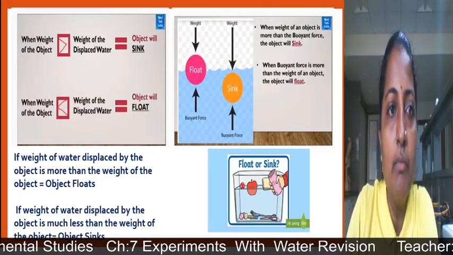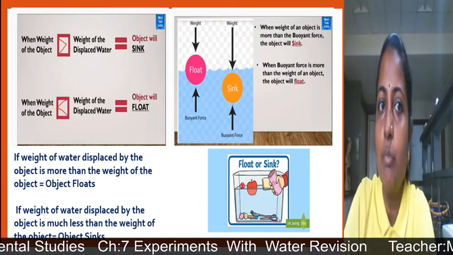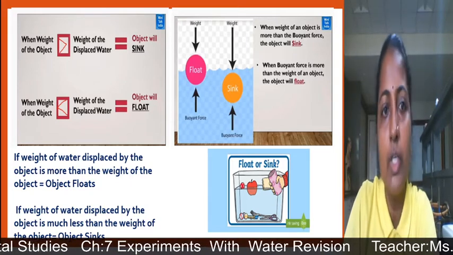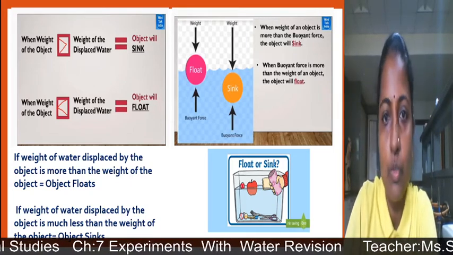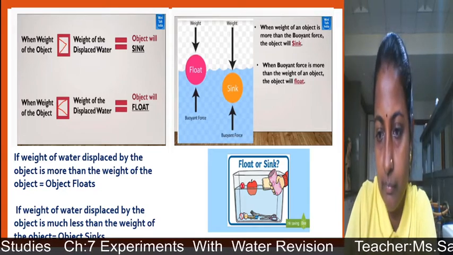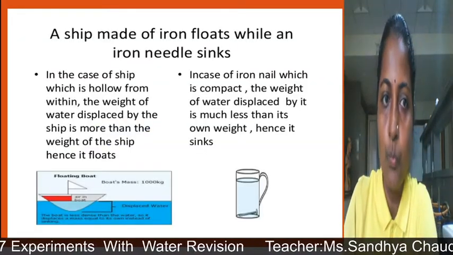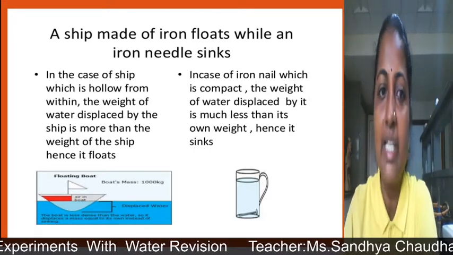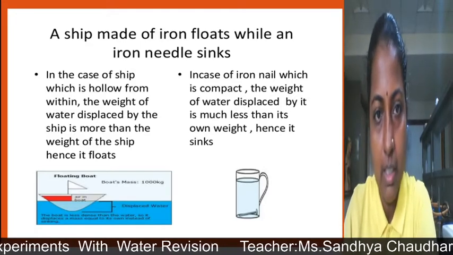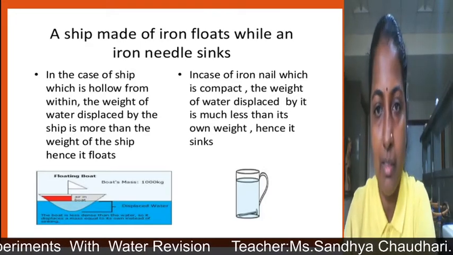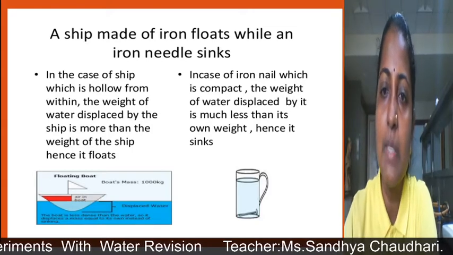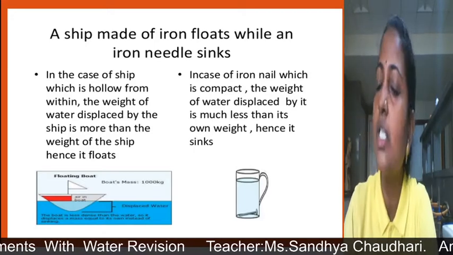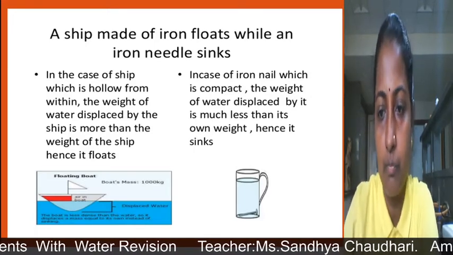Here, children, you can see that when the weight of the object is more than the weight of the displaced water, the object will sink. When the weight of the object is less than the weight of the displaced water, the object will float on the surface of water. In the case of a ship, which is hollow from within, the weight of the water displaced by the ship is more than the weight of the ship, hence it floats. And in the case of an iron nail, which is compact, with tightly, closely packed molecules, the weight of the water displaced by it is much less than its weight, that's why it sinks in water.